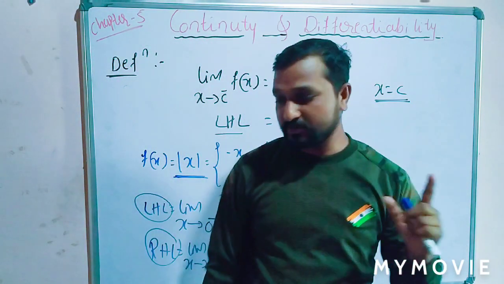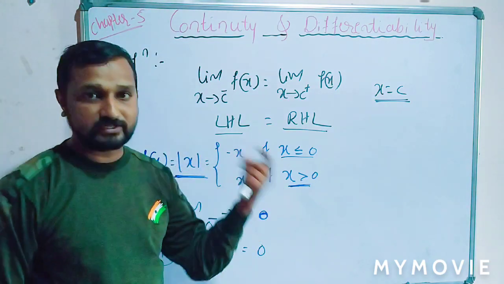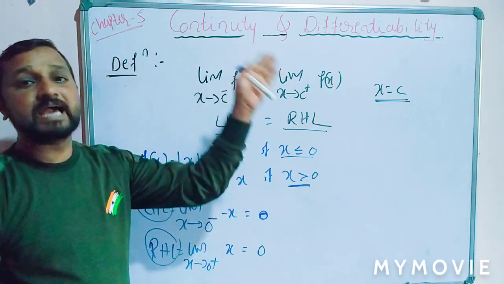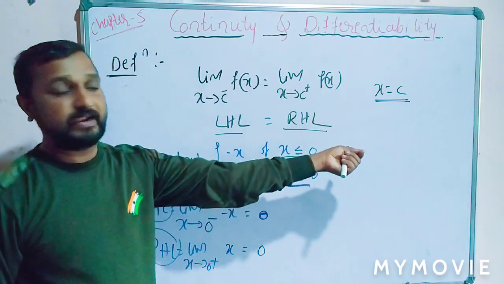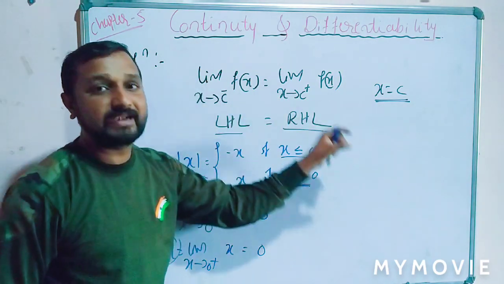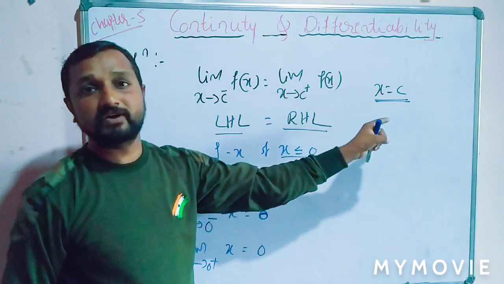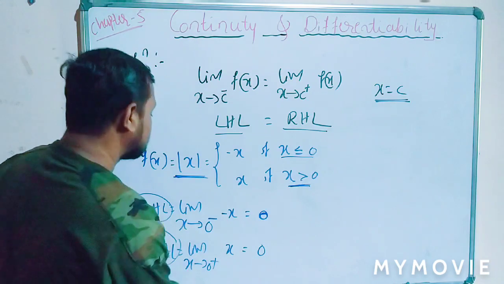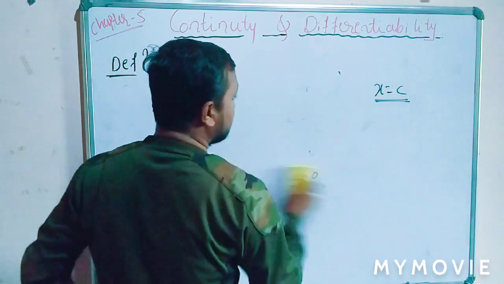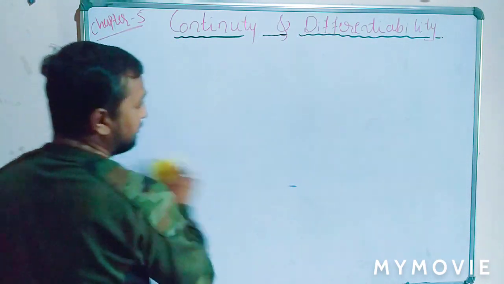It is very easy. What is that? The first definition: if the limit of f of x is equal to the function value at the particular point, the function is said to be continuous at the given point. And in LHL RHL, if the left hand limit is equal to the right hand limit at the particular point c, then the function should be continuous at that point. Clear that? Students, note these two definitions, and we come to some basic examples of the definitions.